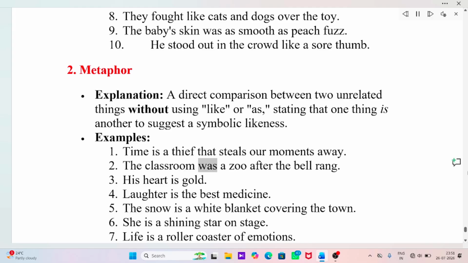The classroom was a zoo after the bell rang. His heart is gold. Laughter is the best medicine. The snow is a white blanket covering the town. She is a shining star on stage. Life is a roller coaster of emotions.